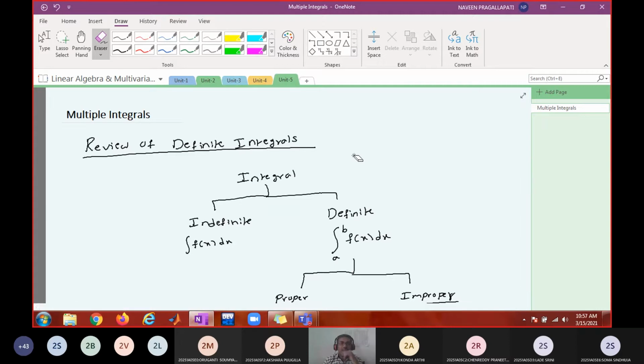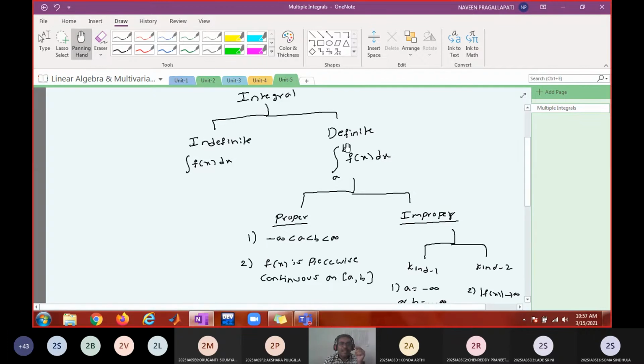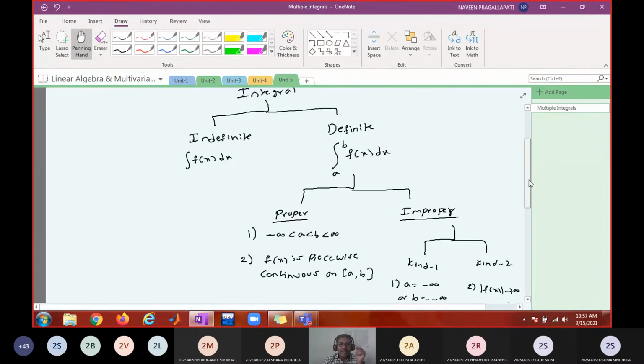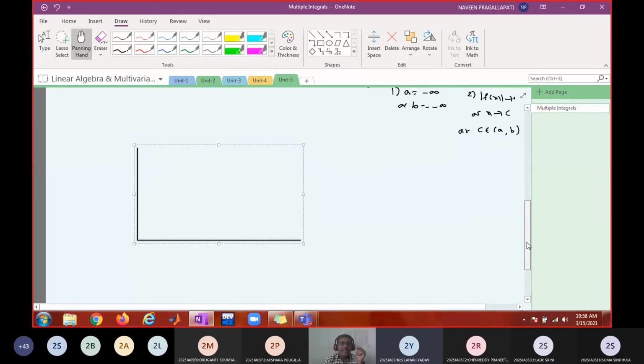Before going to that, tell me what is the geometrical interpretation of a definite integral. Let us say it is a proper integral. What is the geometrical interpretation of a definite integral from a to b? Area under the curve. Yes, a definite integral gives the area.